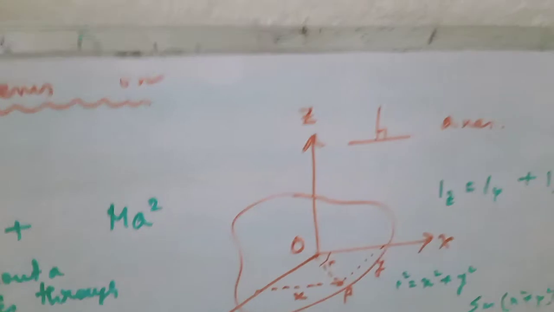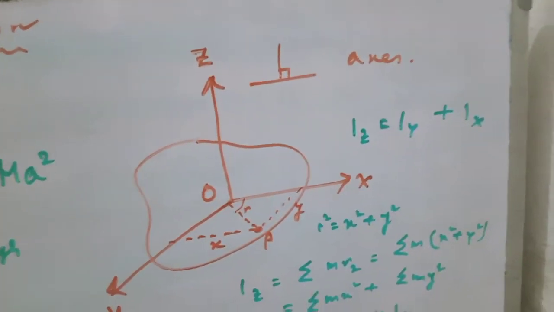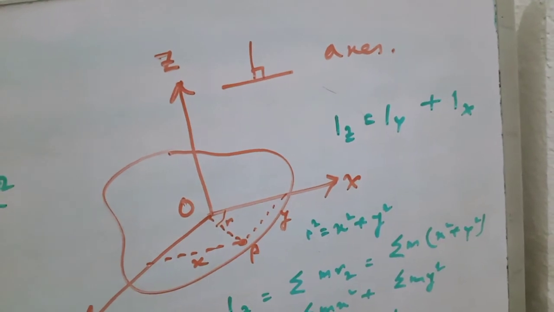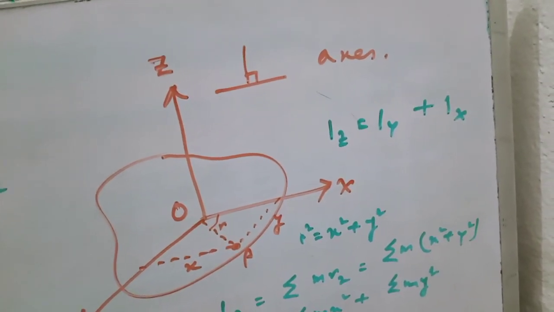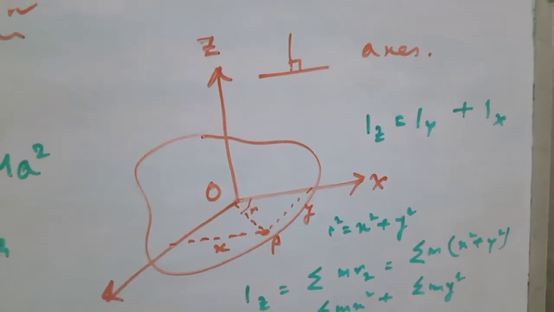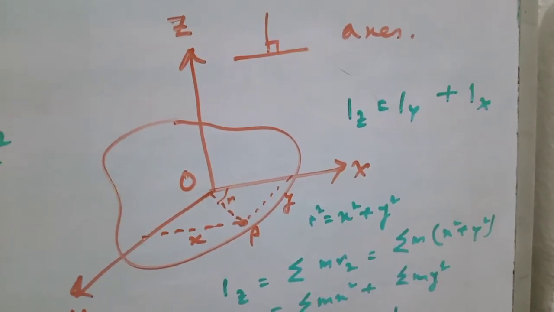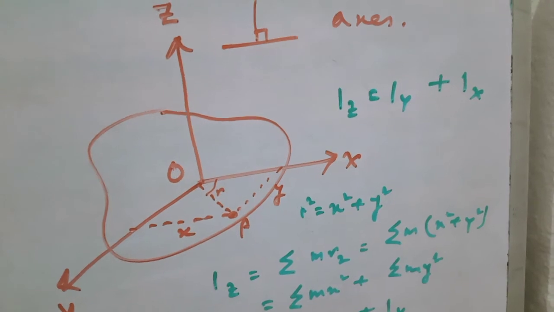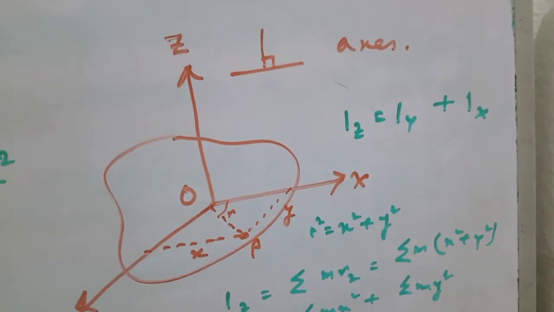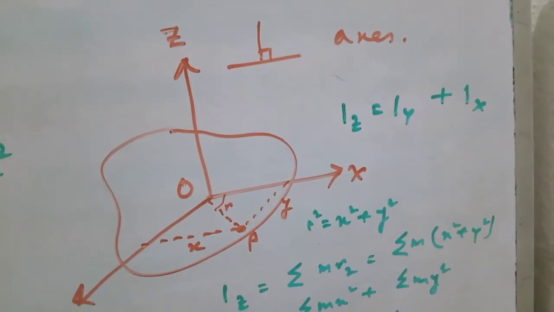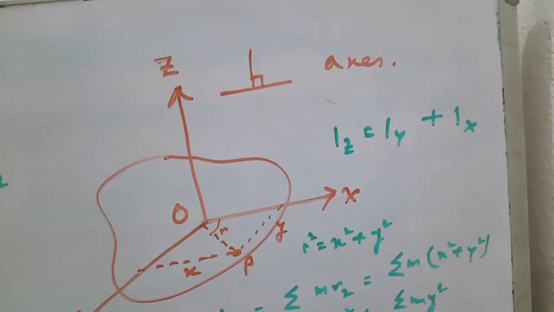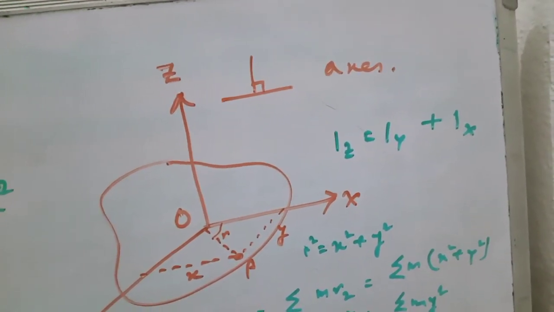Now what is the theorem on perpendicular axis? It states that the moment of inertia of a plane lamina, so it is applicable only for a lamina, about an axis perpendicular to its plane is equal to the sum of the moments of inertia of the lamina about any two mutually perpendicular axes in its plane and intersecting each other at the point where the perpendicular axis is passing through it.